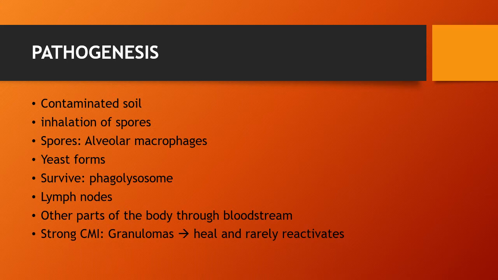When the patient has a strong CMI, within 2 weeks granulomas are formed, which later heal with fibrosis and calcification. Unlike latent TB, histoplasmosis once healed rarely reactivates. While when the patient has impaired CMI, disseminated infection sets in. So this was all about the pathogenesis of histoplasmosis.